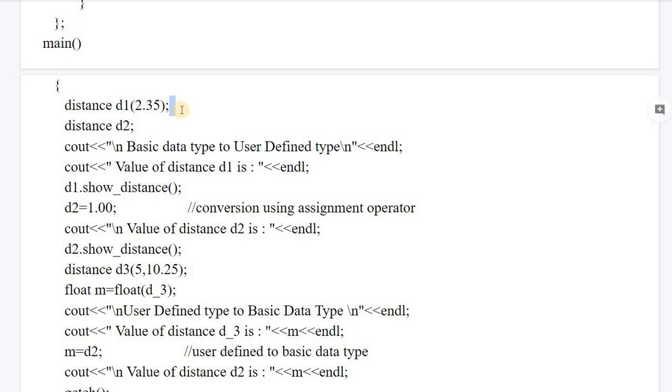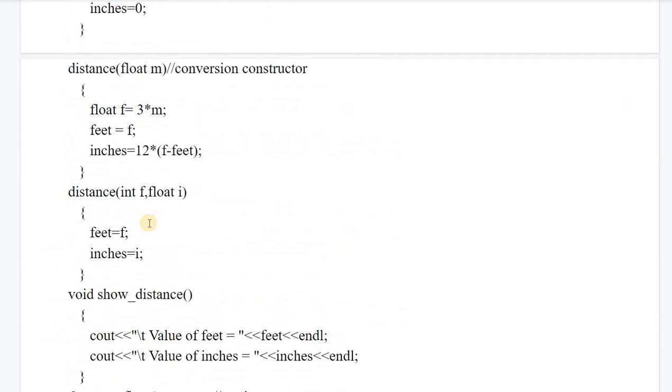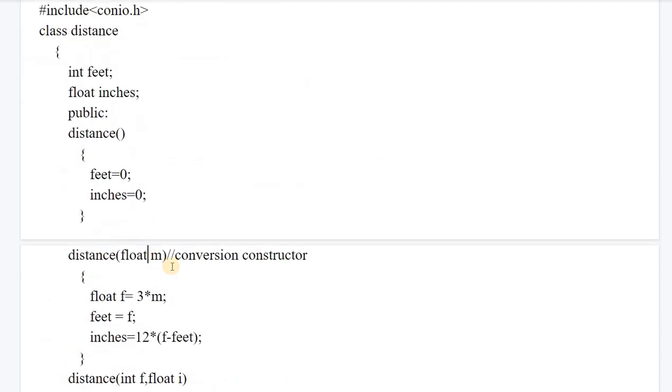So this particular statement calls one constructor which is having one argument. Such a constructor is called a conversion constructor. With the help of d1 dot show distance we can see the value of d1. So it is a float value which is getting converted into an object. This will be done with the help of this particular conversion function.